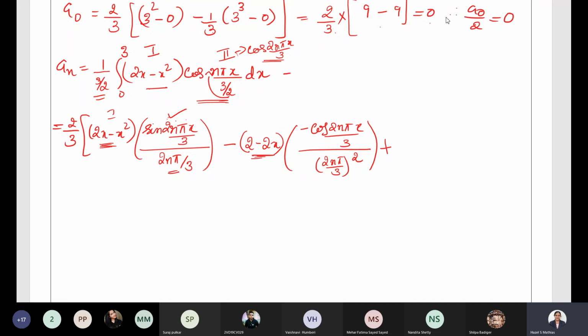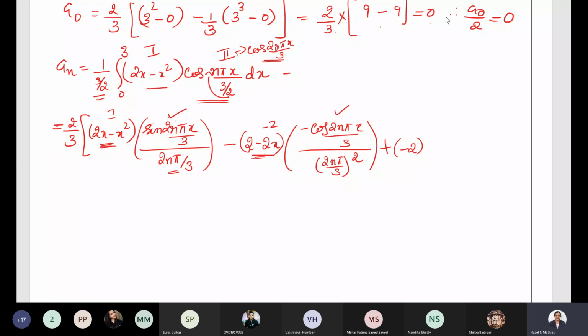So differentiation of 2 minus 2x: differentiation of 2 is 0 and differentiation of minus 2x is minus 2. I hope you all know differentiation and integration. If anybody doesn't know, please contact me. I'll give the standard results so that you can remember them. Differentiation of a constant is always 0, and differentiation of 2x, because differentiation of x is equal to 1, gives the term minus 2.